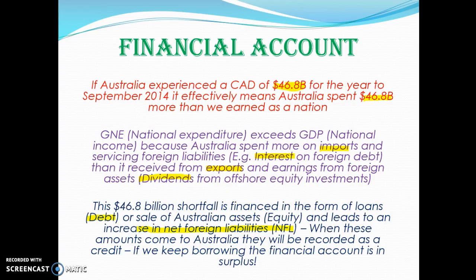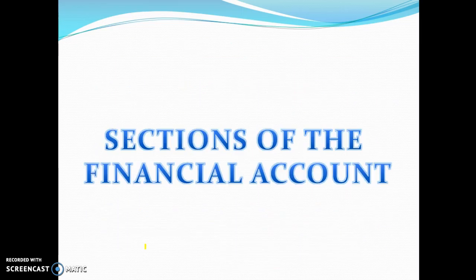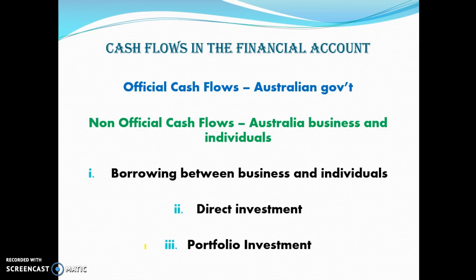Any time that we take out a loan or we sell off our assets, that will be recorded in the financial account. So if we keep borrowing, the financial account essentially has a surplus because we keep getting money into this financial account to fund the current account. Sections of the financial account: there are four different sections you need to be aware of. Official capital flows, non-official capital flows, and direct and portfolio investment. The first two are related to debt. The other two are related to our equity.